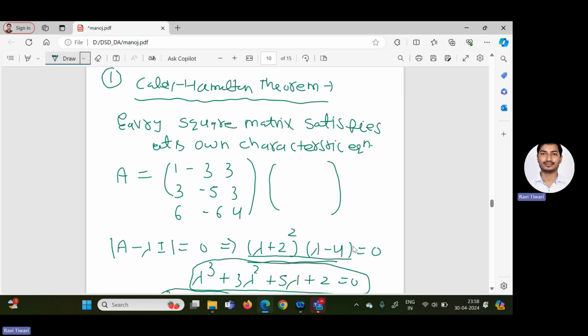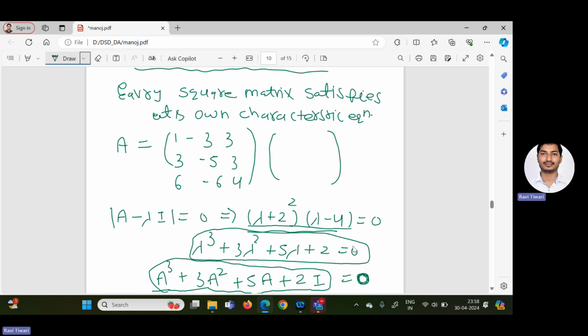And the characteristic equation, if you are getting it in terms of lambda, and if I replace that lambda by the matrix A, and after doing all the calculation, A cube plus 3A square and so on, if you are getting the 0 matrix, then this is known as the Cayley Hamilton theorem.